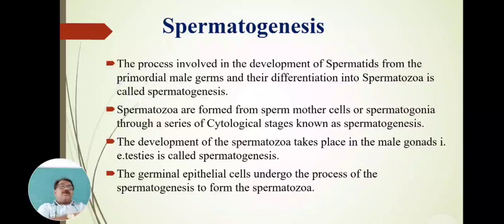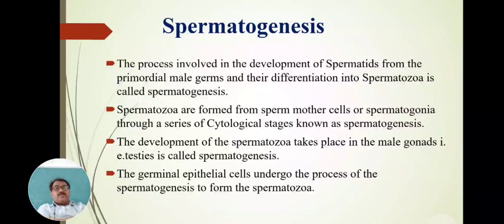In this process, germinal epithelial cells or the primordial germ cells or the spermatogonia undergo changes, and those changes are nothing but the cytological changes, that is, meiotic division and mitotic division. When these changes occur inside the sperm mother cell, from a single sperm mother cell the spermatozoa or sperm are produced. That formation is called spermatogenesis.